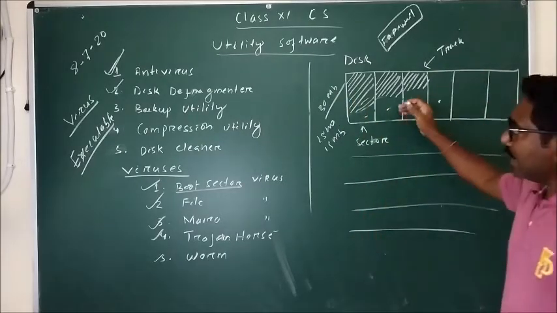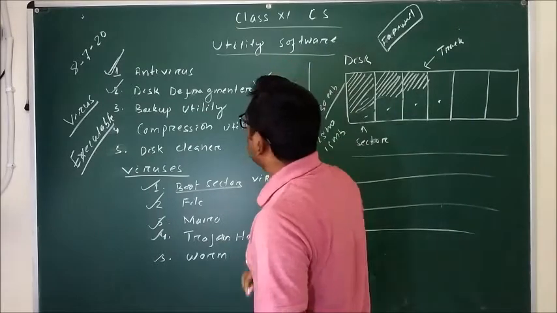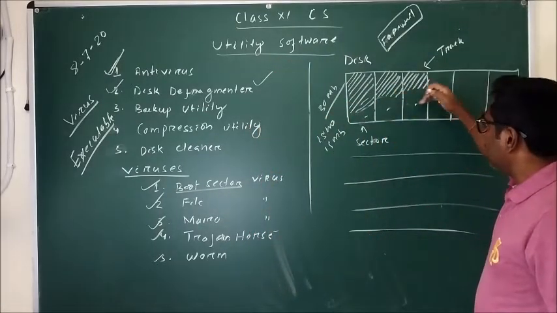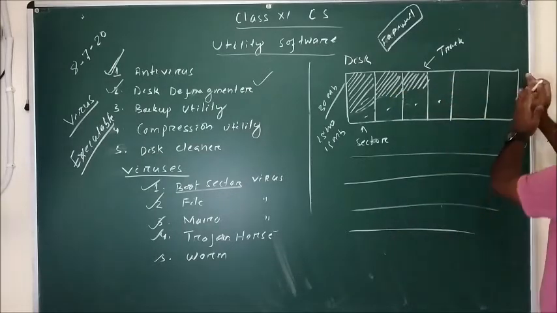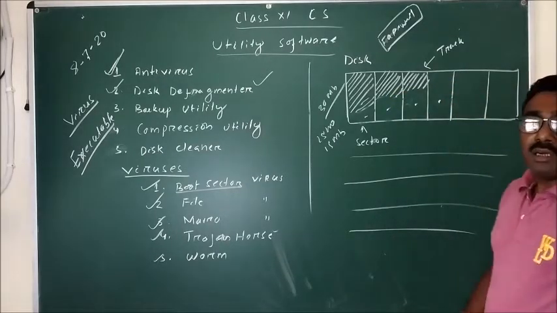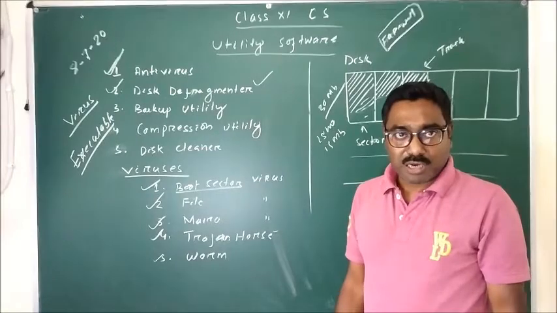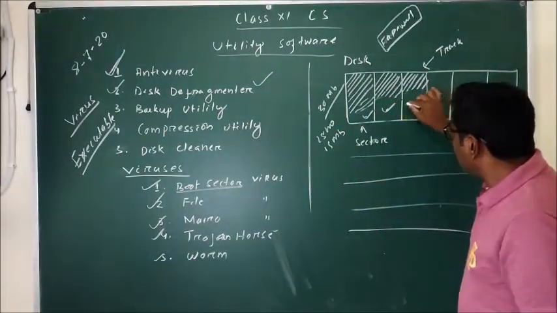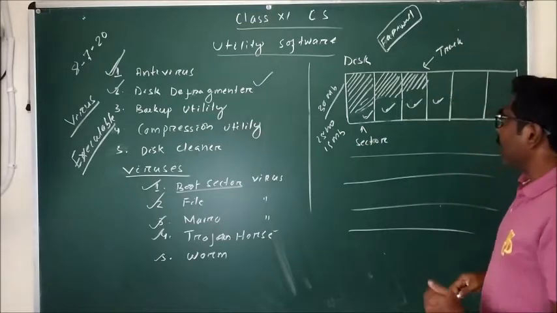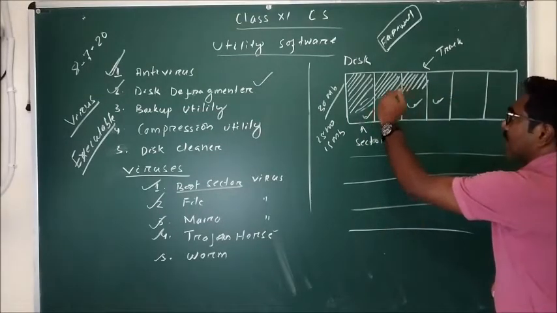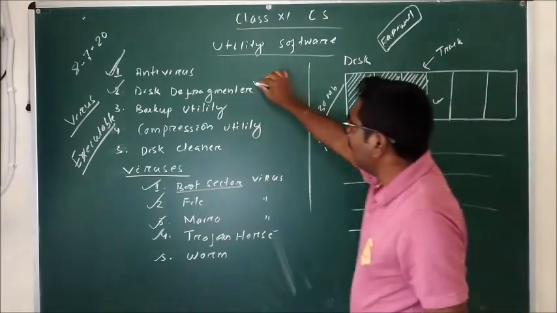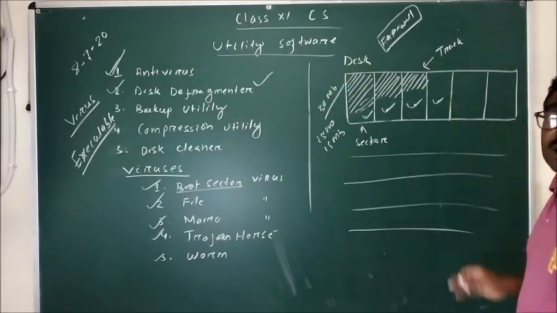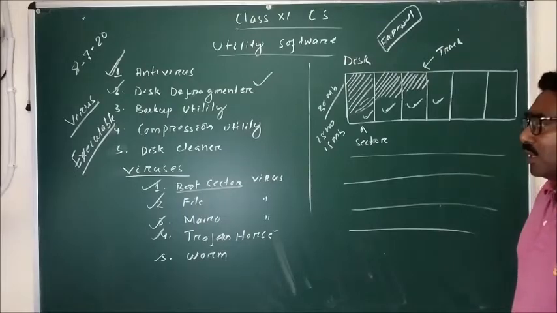So when we run the defragmenter software, what happens? These spaces are collected and added as a new sector in that particular track. Okay, the space which cannot be used for storing a file is collected by the disk defragmenter, and it creates a new sector, or 2 or 3 new sectors, so that data can be stored.